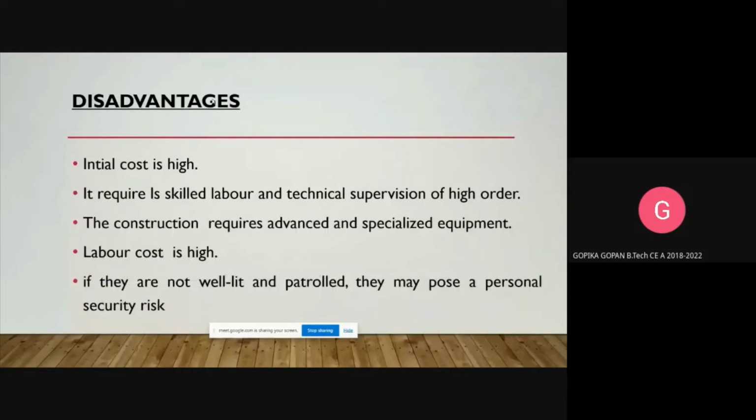Next one is disadvantages. Labor costs and initial costs would be high. It requires skilled labor and technical supervision of high order, and it requires advanced and specialized equipment for the construction. If they are not well lit and patrolled, they may pose a personal security risk.